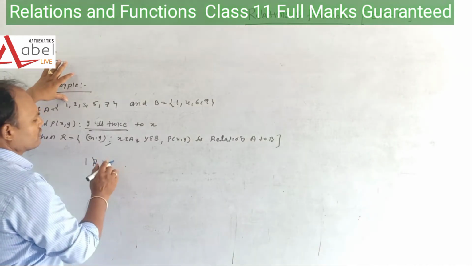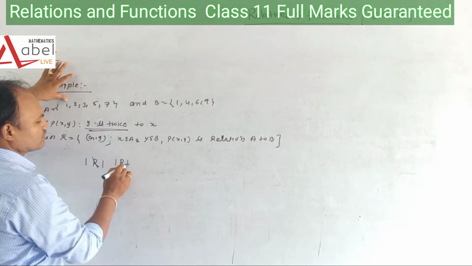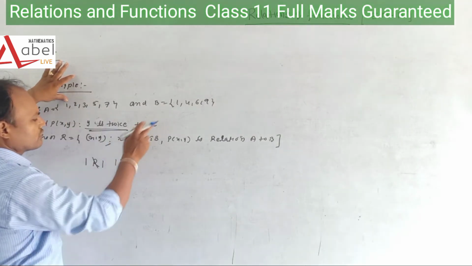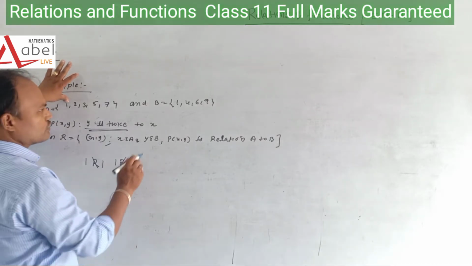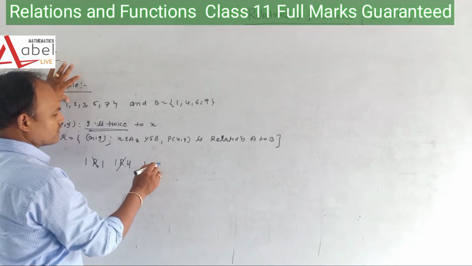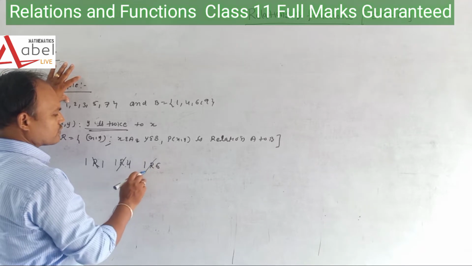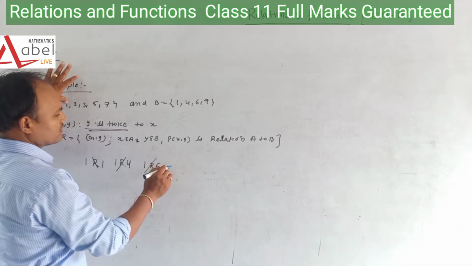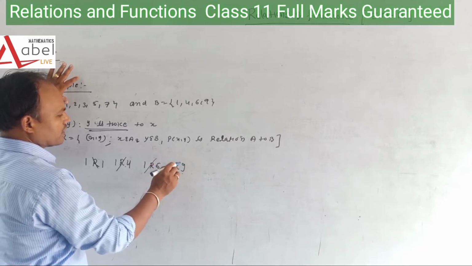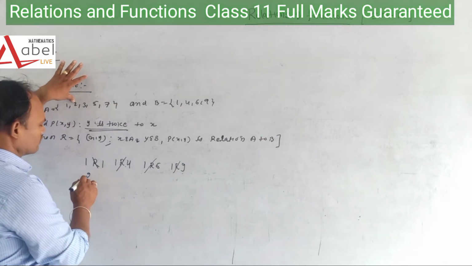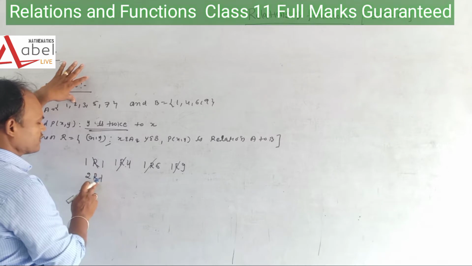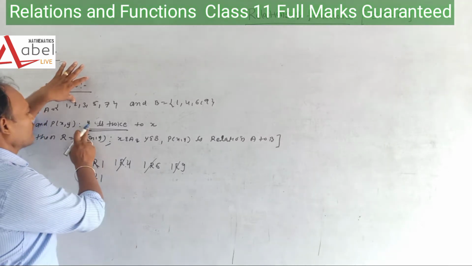What about here? 1 R 4. Is 4 twice of 1? No. 1 R 6, is it twice? No. 1 R 9, it is not. Okay. What about 2? 2 R 1.